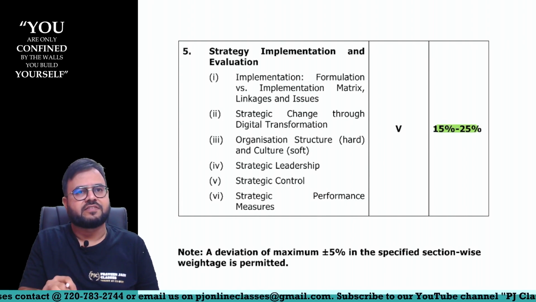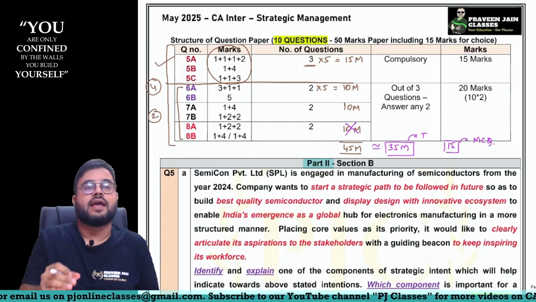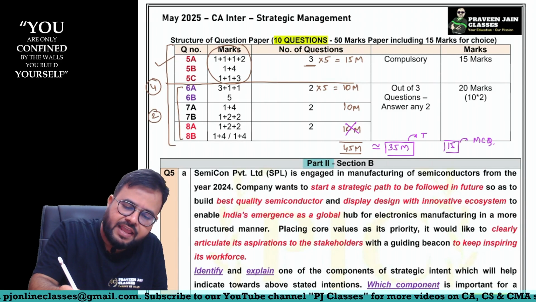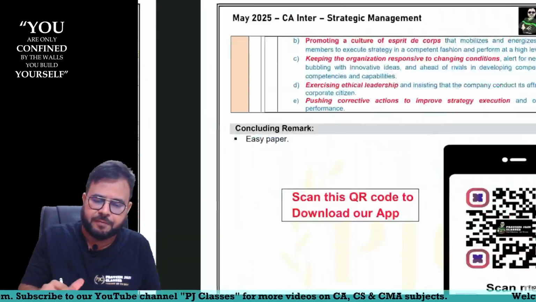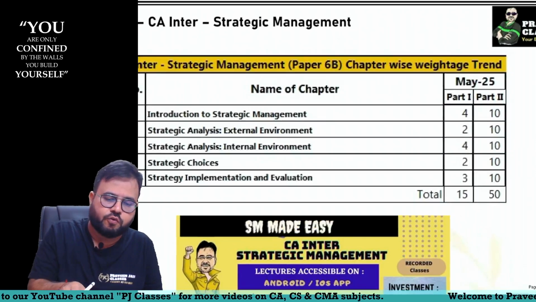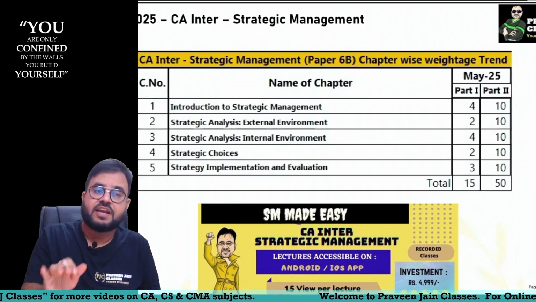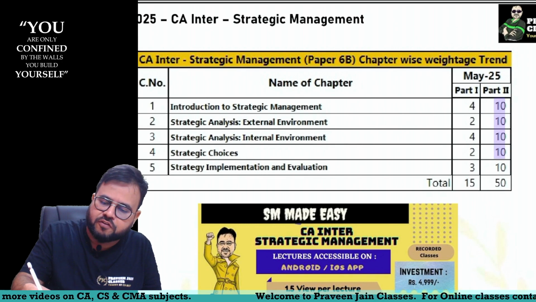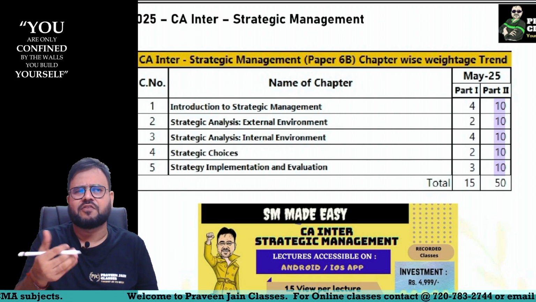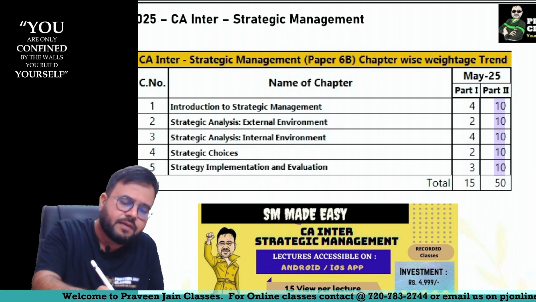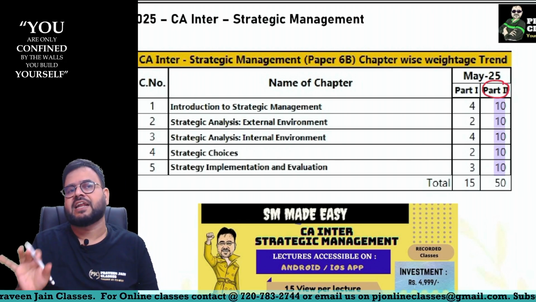By this, you should understand there is no discrimination of any chapter, and this was proved in the May 25 paper also. When I observed the May 25 paper, sir, I'll just show you the May 25 paper. I did one small survey also. So you can see here, chapter number 1. Sir, the theoretical part you observe, sir. Theoretical part was part 2. Sir, everywhere questions were asked for 10 marks. In other words, 5 marks into 2. So if you see the May 25 theoretical part, from every chapter a 10 marks question was asked.